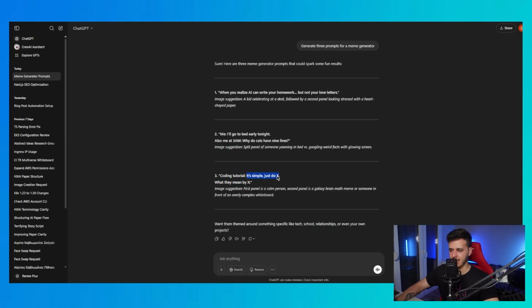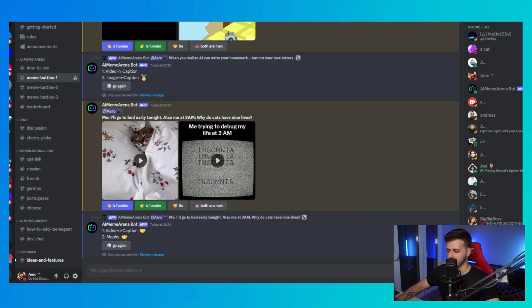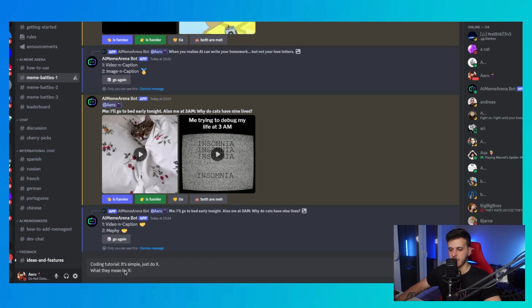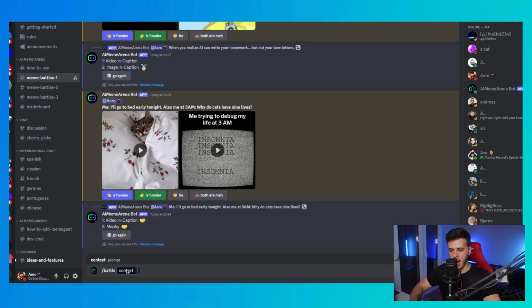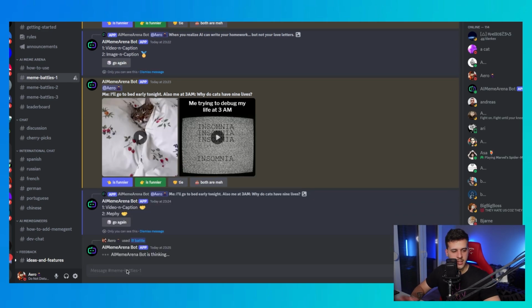Coding tutorial. It's simple. Just do X. What they mean by X? Okay, I love this. I love this. I love this. This is such nice prompts generated by AI. Actually, to the guys from AI Meme Arena, maybe you can create like a text generator that creates ideas for memes. I think that would be awesome. So let's do that. Let's do battle. Let's give this context. This looks amazing.